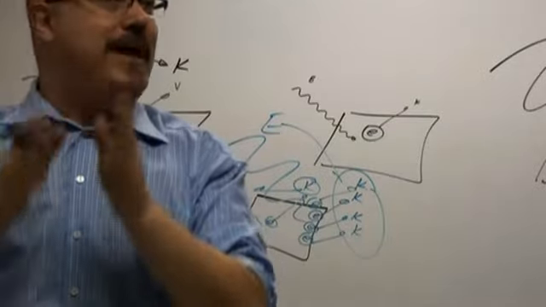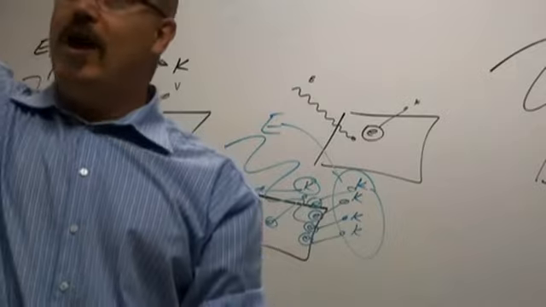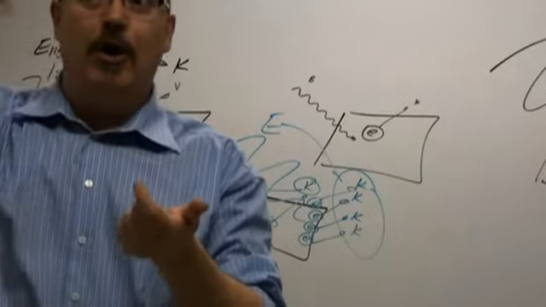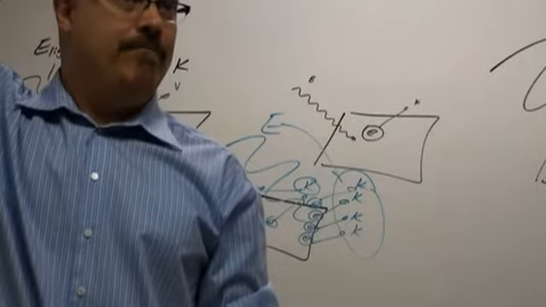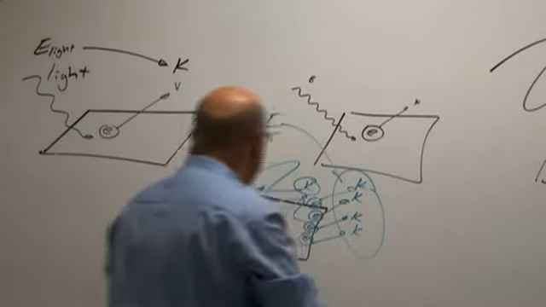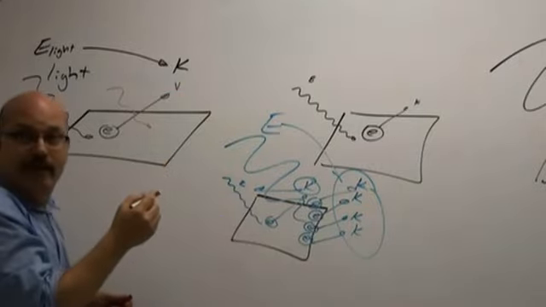Now that doesn't make sense for classical physics. Because the bigger the wave, it should not just pop them all off at the same maximum energy. It should pop off some with huge energy, right? It doesn't work that way, though. And here's the really crazy thing. If I was to shine red light on here, nothing.